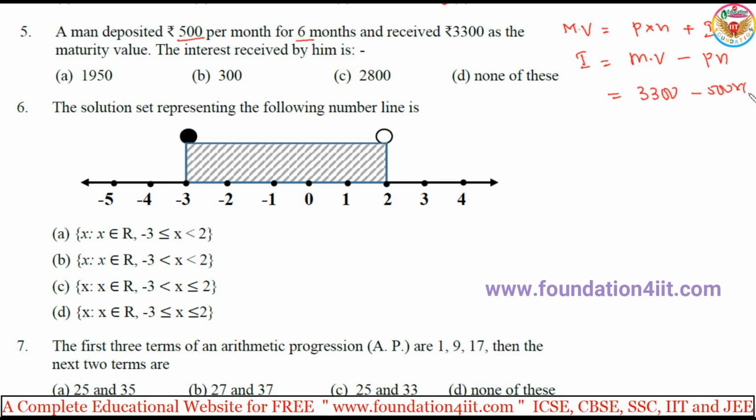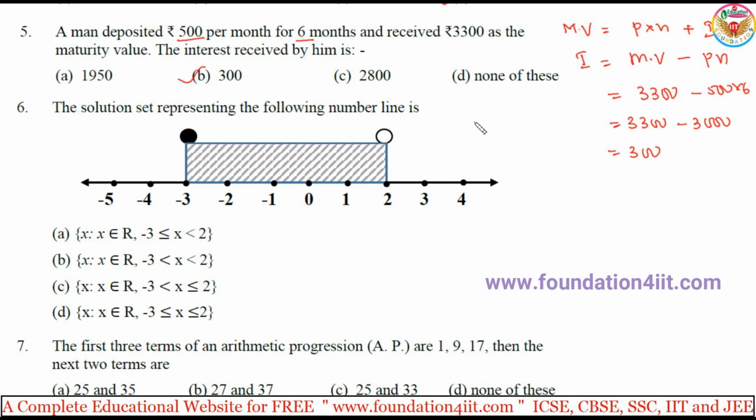500 into 6 is 3000. 3300 minus 3000 is 300. Option B. This is a straight formula.